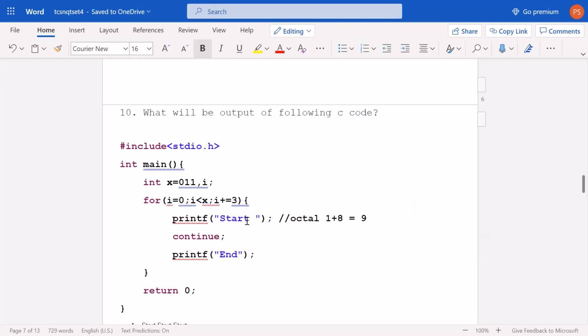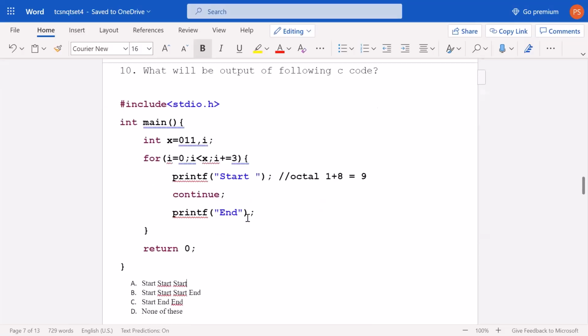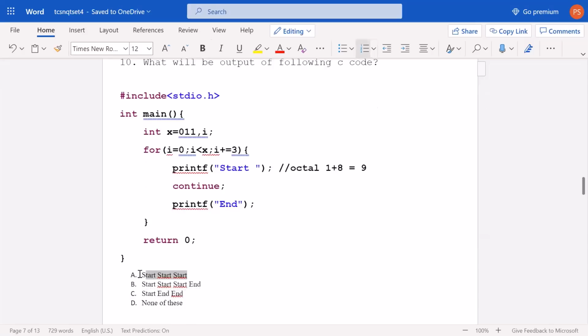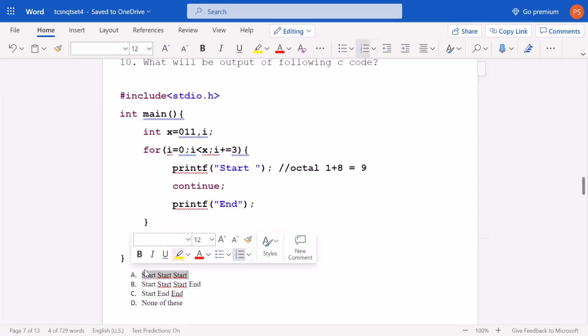So start will be printed, and then i becomes i plus 3, meaning i was initially 0, now i is 3. 3 is still less than 9. Start will be printed again, that is twice. Then i is now 6. 6 is less than 9, so again start will be printed. Now i equals 9. 9 is not less than 9, so the condition will be false. So how many times is start printed? Thrice. The correct output will be option A, that says start start start.